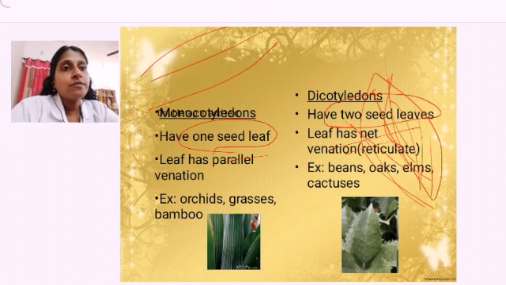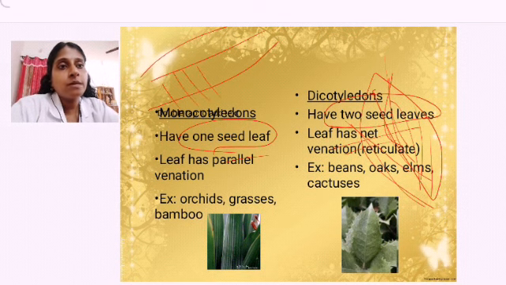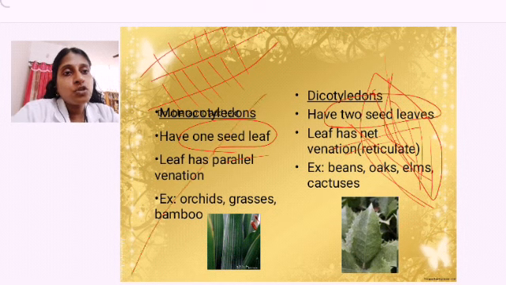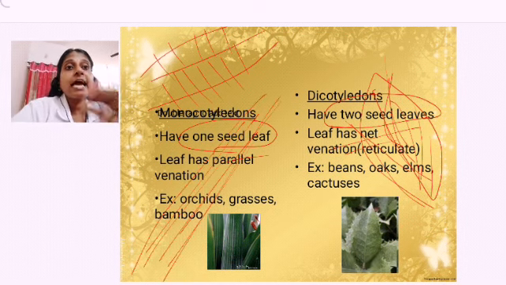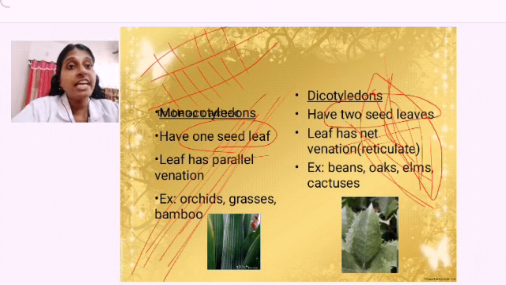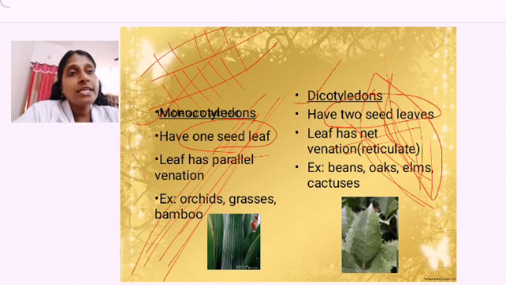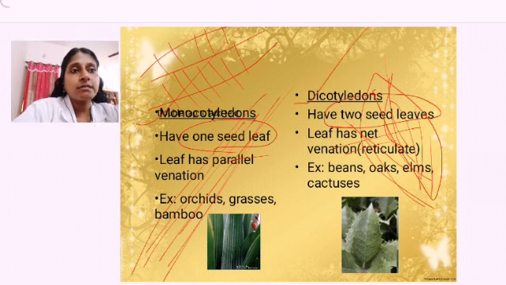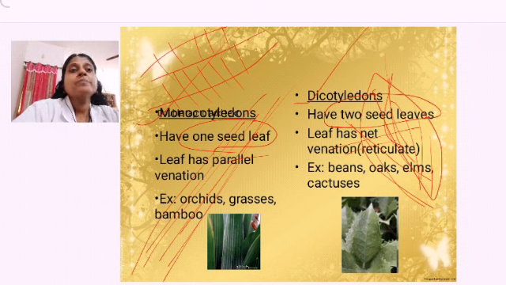Now, banana, if you are seeing, it is a monocot. The leaf of grass is a monocot. The main axis is there. How are the leaf veins arranged? Parallel to one another. Grass also, they are parallel to one another, which means they have parallel venation. The veins are arranged in a parallel manner in monocots. In dicots, the veins are arranged in a network-like form, reticulate venation.